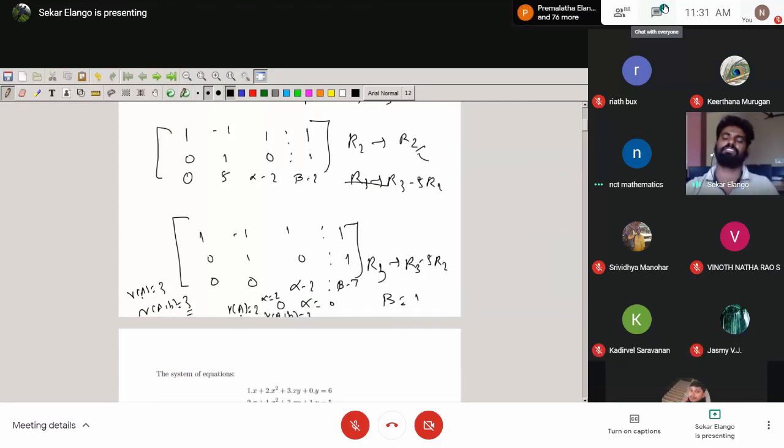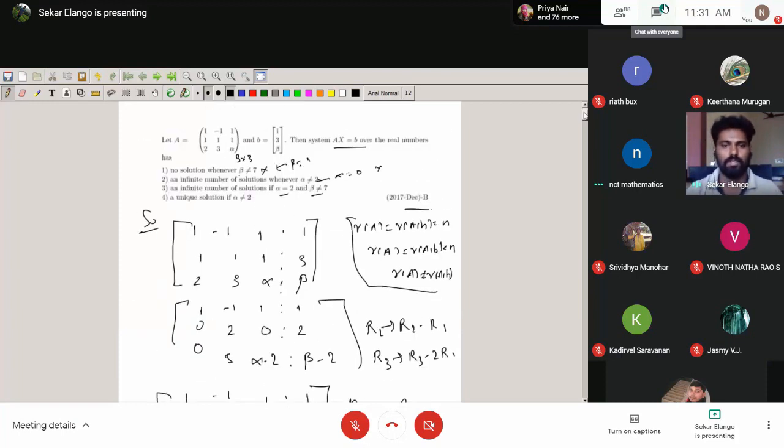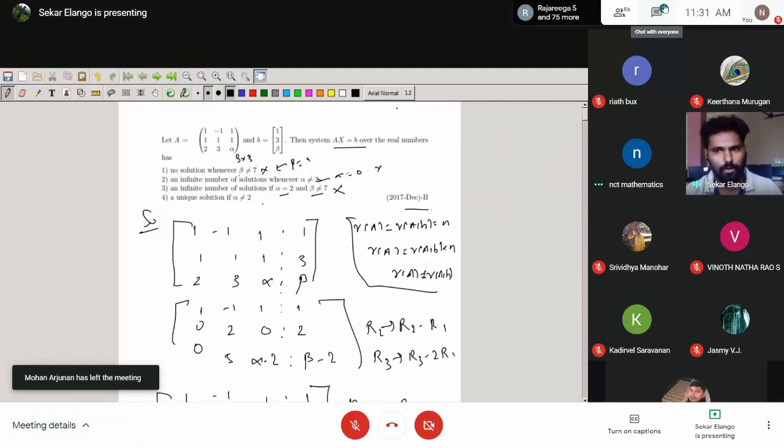So the rank of A is different from the rank of A comma B. Then we have the no solution case only, but they mention the infinite number of solutions. So these options are also wrong. This is the part B question. Once you remove all the options, the remaining one will be right, but you can check with that. So alpha not equal to 2 has the unique solution.